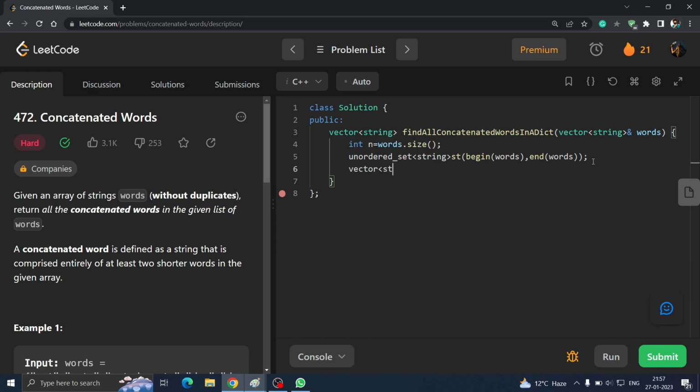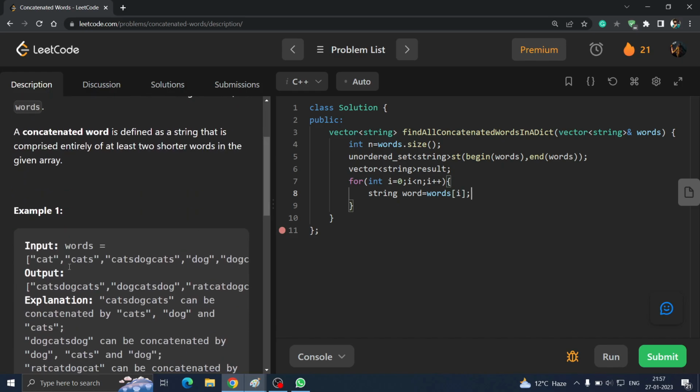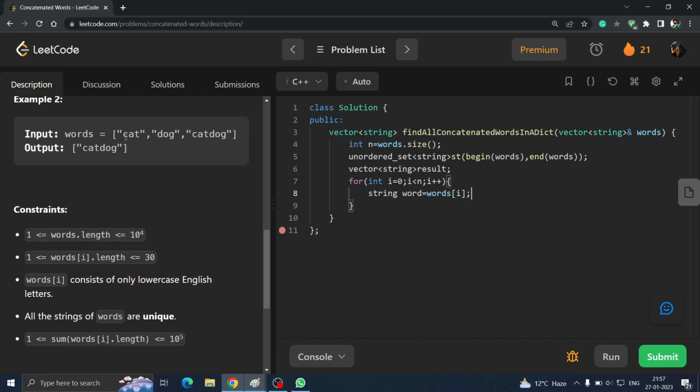After that, you will make a string result to store our result. And we will start iterating in the loop, as I told you, i less than n, i plus plus. Inside that, we will get our first word: word is equal to words of i. This will give us the first word, that is cat in the second example as I told you. After we have gotten this word, we will check it in an isConcatenation function.